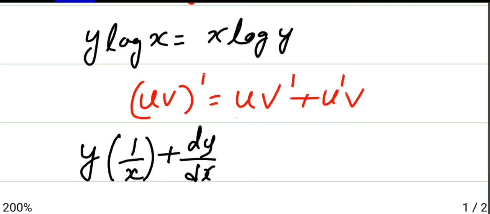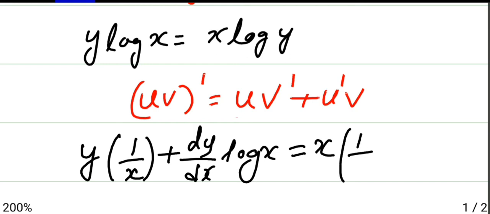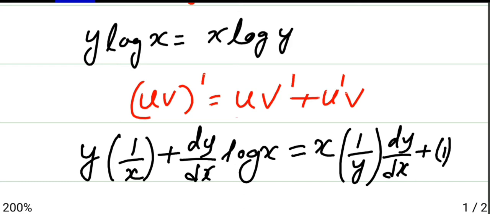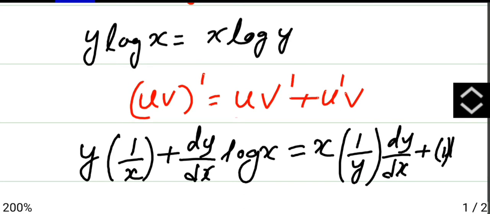Since we are differentiating with respect to x, y is another variable, so you should write dy by dx, and this log x as it is equals x, first term as it is, differentiation of second term, log y, will be 1 by y, and then you should write dy by dx since y is another variable, then plus differentiation of x is 1 and this log y as it is, log y.